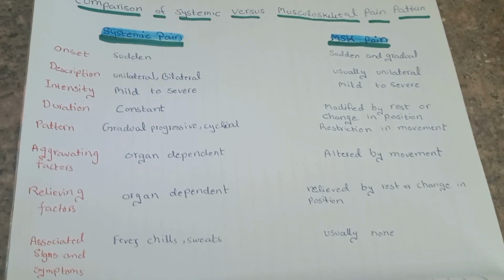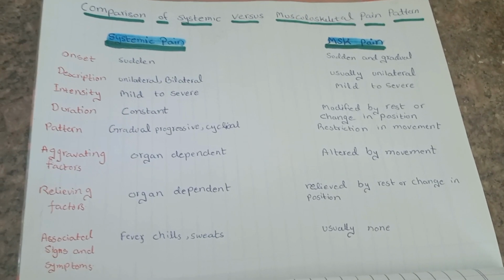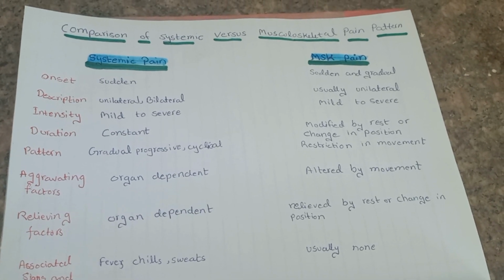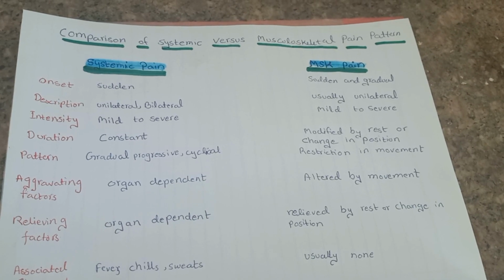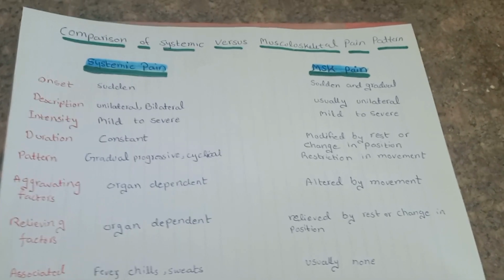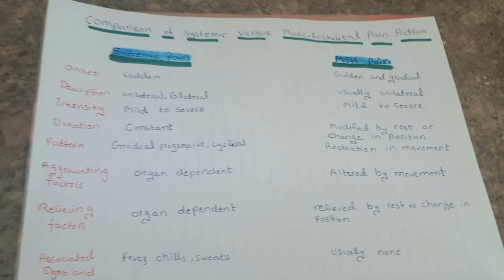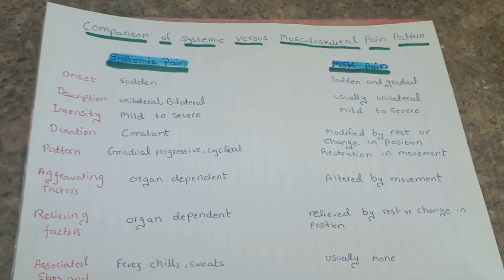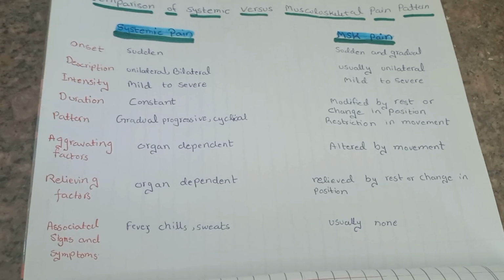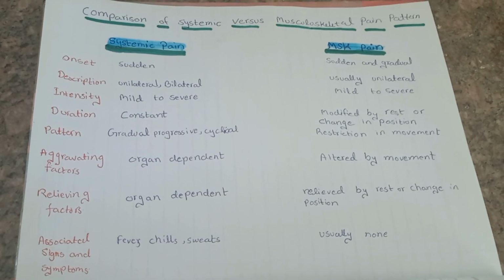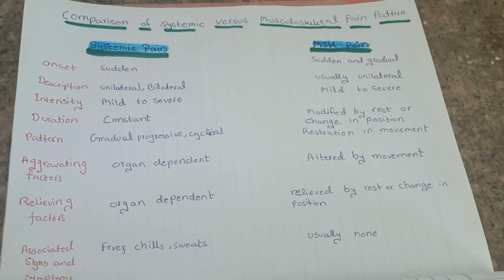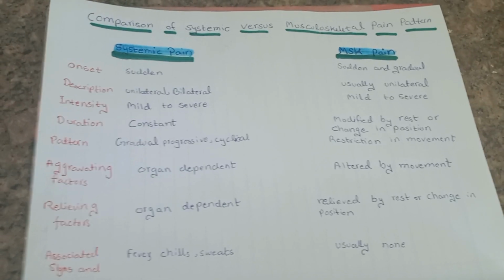Associated signs and symptoms in case of systemic pain can be fever, chills, sweating, bowel and bladder symptoms, headache, dizziness, and if we further discuss other symptoms, there can be skin lesions, there can be diaphoresis if it is related to the heart. There can be weight loss, nausea, vomiting. It can be related to GIT symptoms. If we talk about musculoskeletal pain, usually there are no associated signs and symptoms. However, stimulation of trigger points can cause sweating, nausea, and even belching.